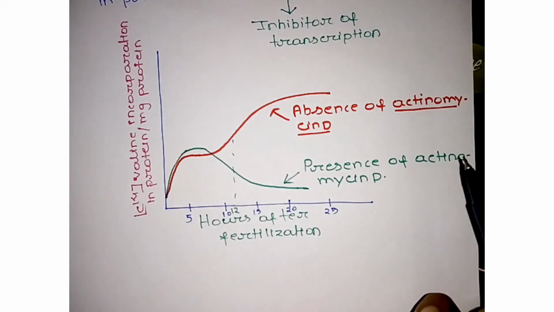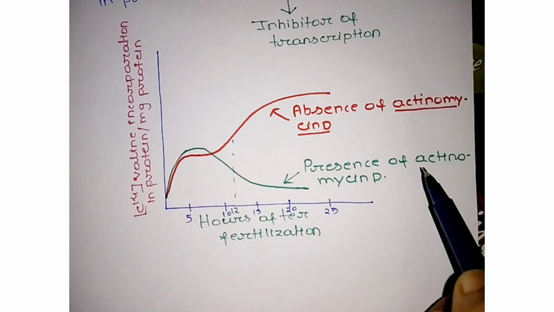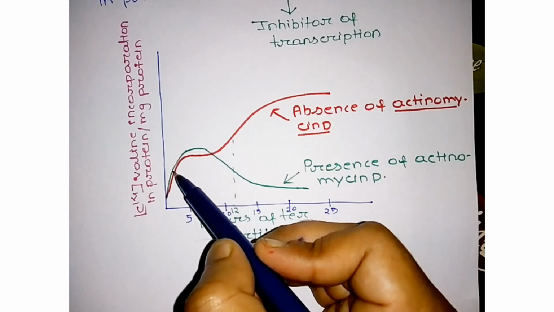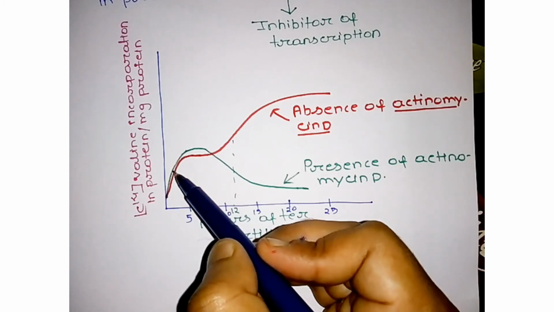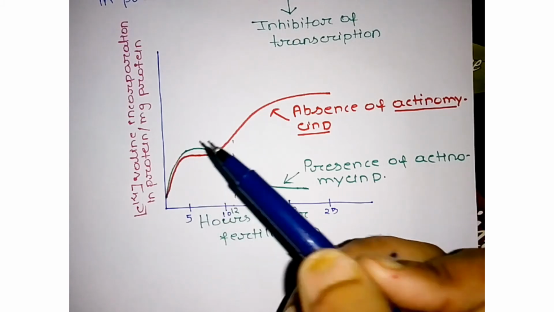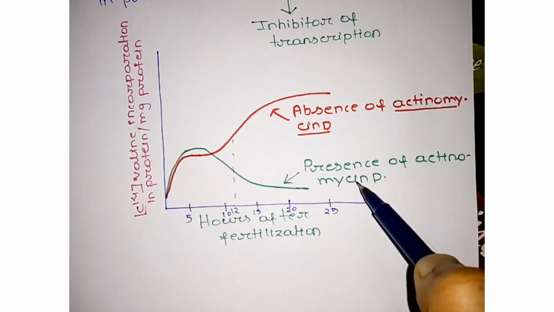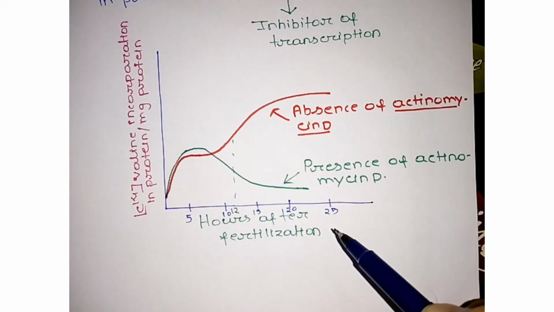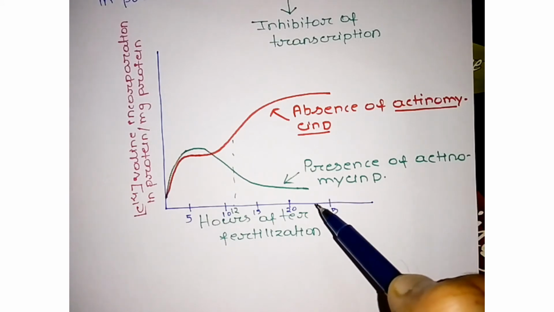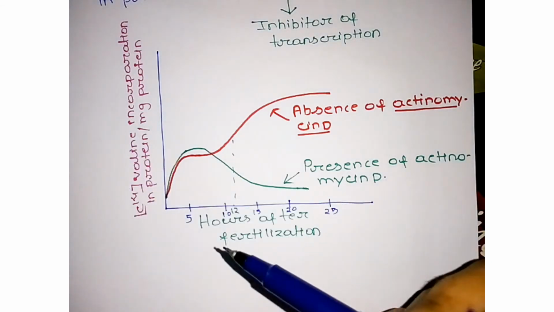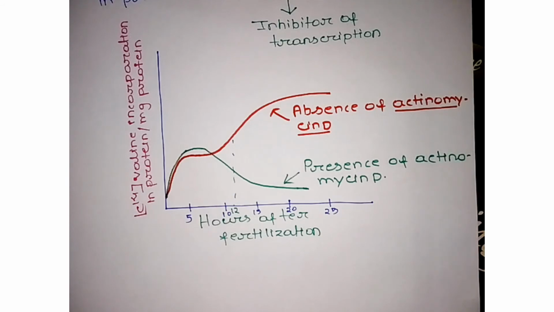Why does it decrease? Because actinomycin D blocks the transcription of those DNAs. In the earlier condition, the mRNAs which are already present in the oocyte cytoplasm are translated. But after several hours of fertilization, new mRNAs are formed. In presence of actinomycin D, transcription is blocked, so no new mRNAs are formed, so no incorporation of valine occurs in the protein. So this graph goes downwards.